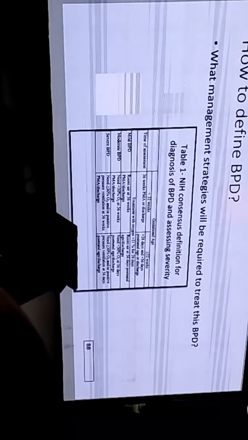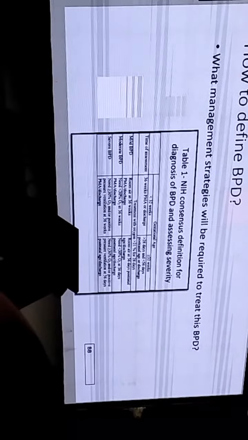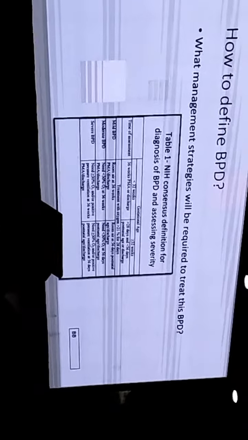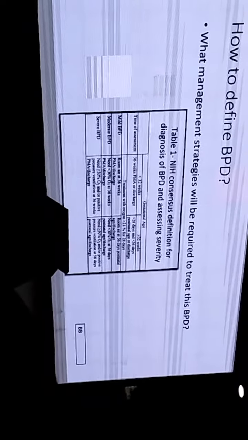And what are the management strategies? We should minimize the invasive ventilation, proper fluid management, early initiation of breast milk, and early start of caffeine. That will help to manage these BPD. Also, any role of dexamethasone? Yeah, steroids we can give, hydrocortisone and glucocorticoids also we can use in this. Just to remodel the injured lung, dexamethasone is recommended with the proper doses as per the target plan.